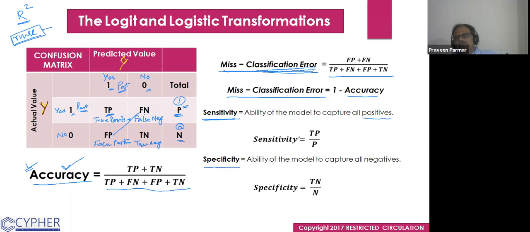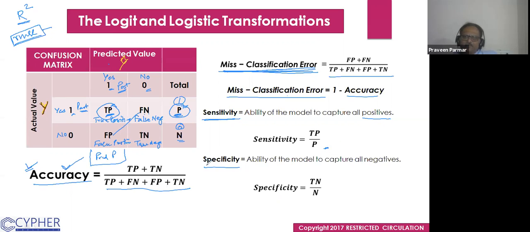So sensitivity is TP over P. Got it? True positive over positive. This is the actual positive. This is the true positive, which our model predicted positive and that is actually positive. Whatever the ratio of true positive to actual positive is called sensitivity. Does that make sense to everyone?